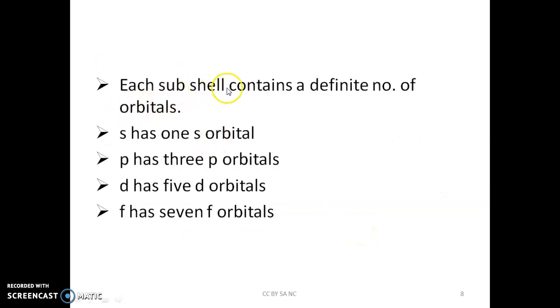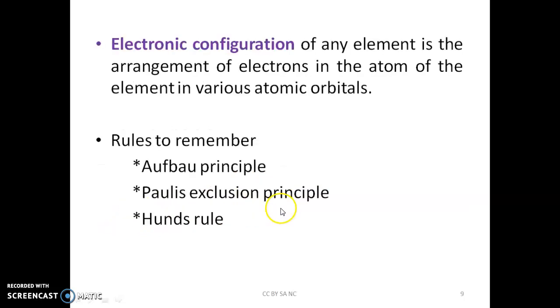Each subshell contains a definite number of orbitals. The s subshell has one s orbital. The p subshell has 3 p orbitals, px, py and pz. The d subshell has 5 d orbitals. The f subshell has 7 f orbitals.